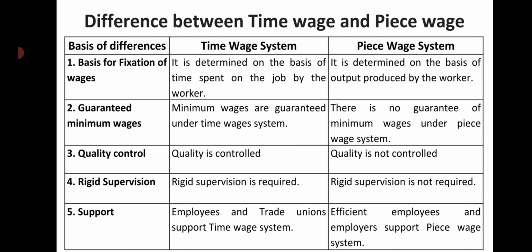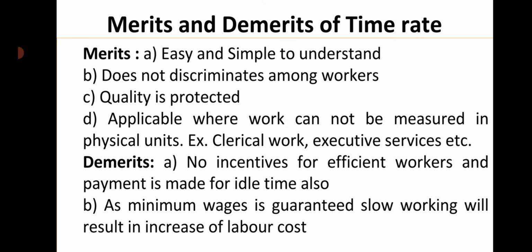Rigid supervision is not required under piece wages because workers concentrate on their output, as they are paid on their output. Support: employees and trade unions support time wages, where there is a minimum wage guarantee. Trade unions and workers will support the time wage system. Efficient employees and employers support the piece wage system.